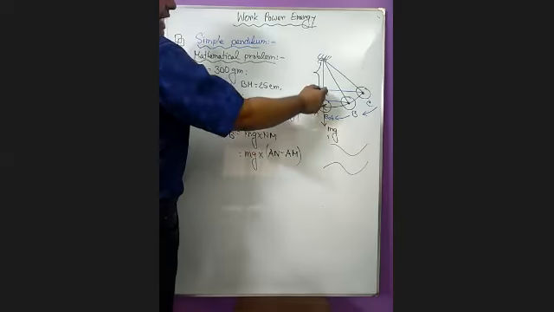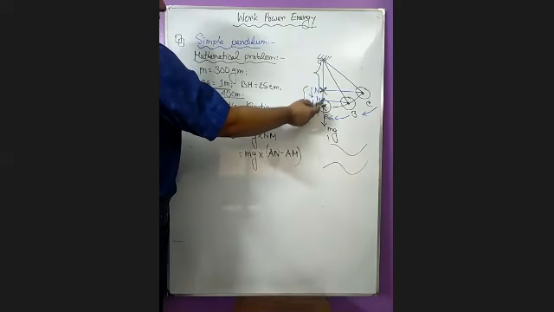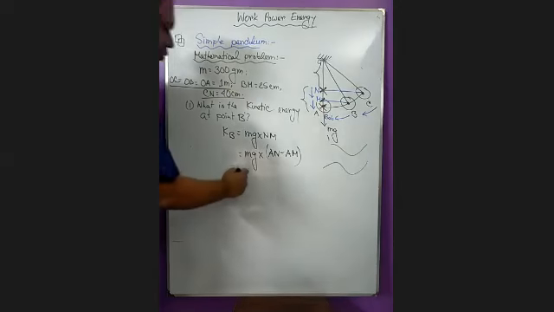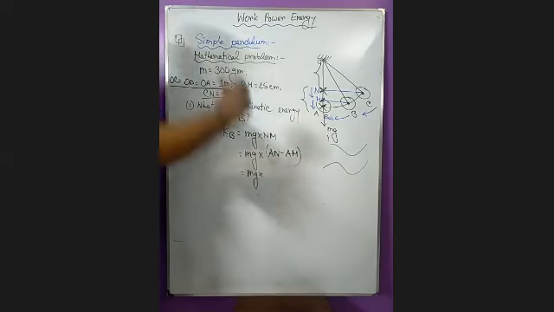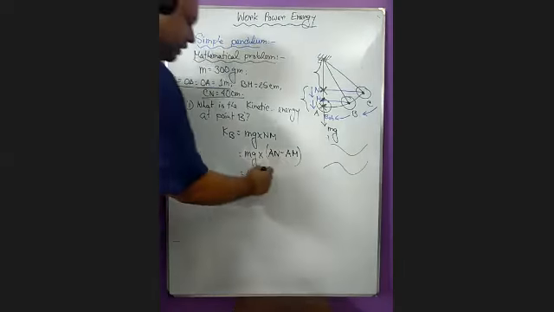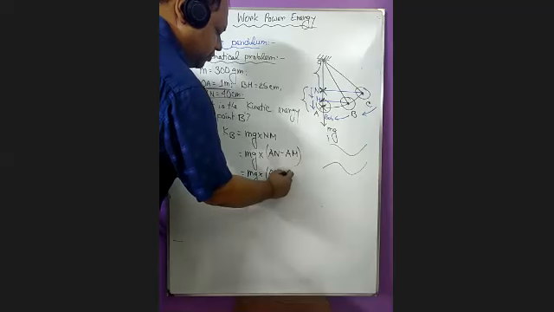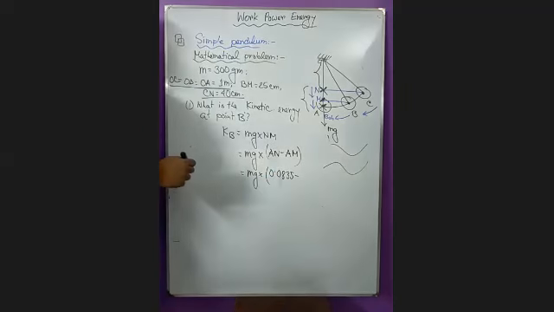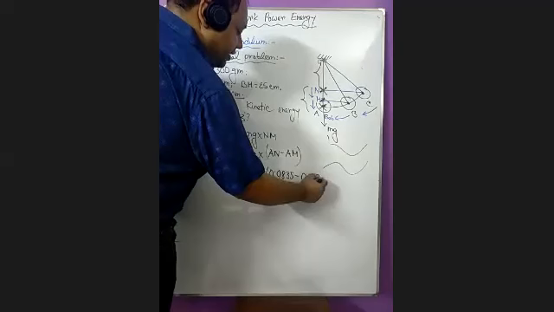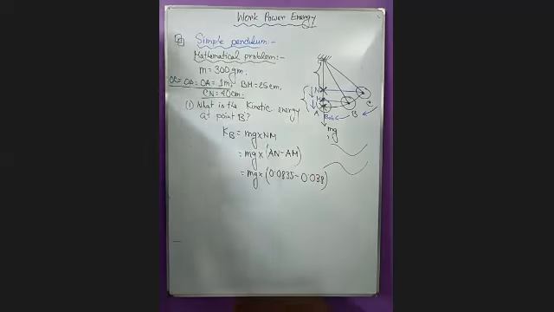If I measure NM, I can say AN minus AM, so it becomes NM. What is the value of AN? In the previous mathematics, you have determined the value of AN. 0.0835. And what is AM? 0.038. Is it 0.038?